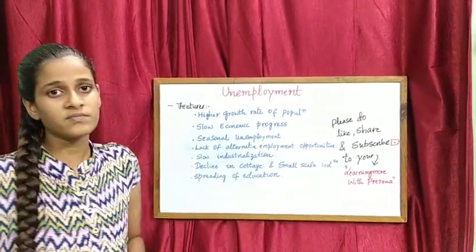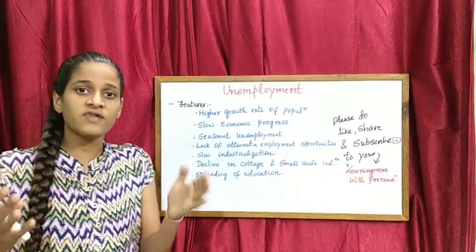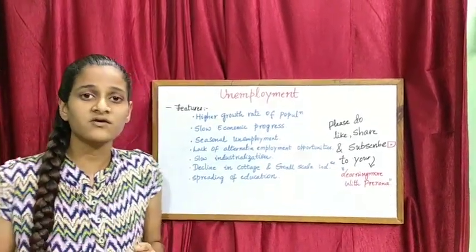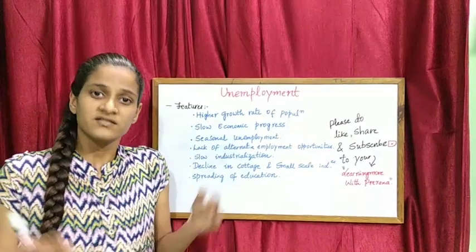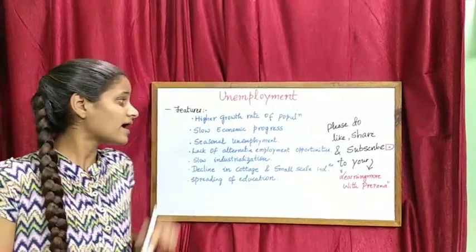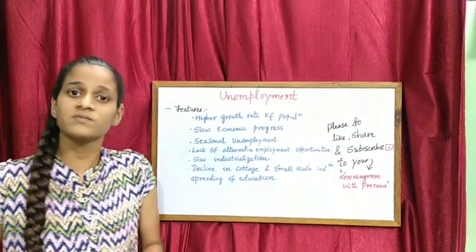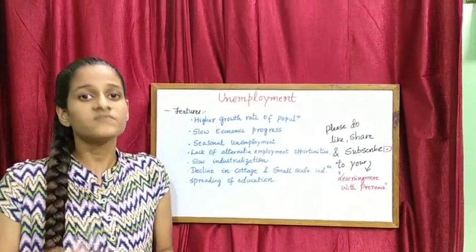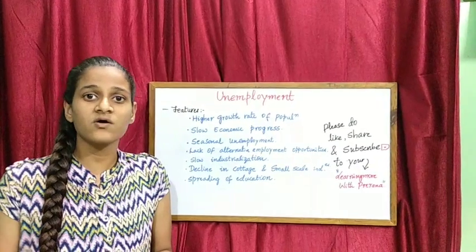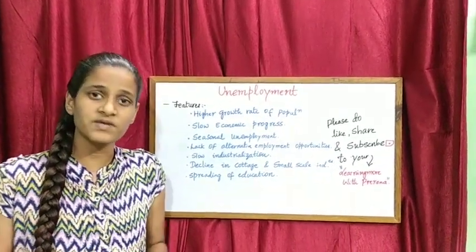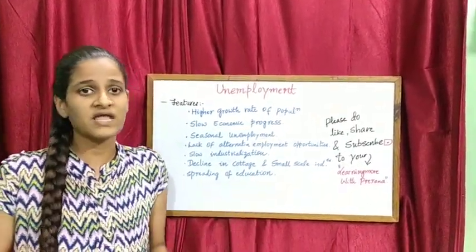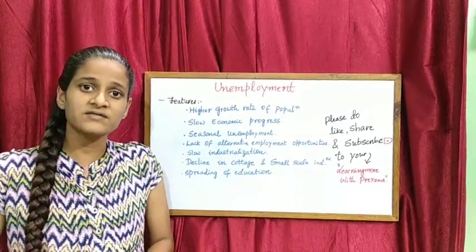Next, slow economic progress. Because of a lack of modern technology and science, industries are not developing, or the economic progress is going down because of many reasons, like now we have the COVID pandemic, right?